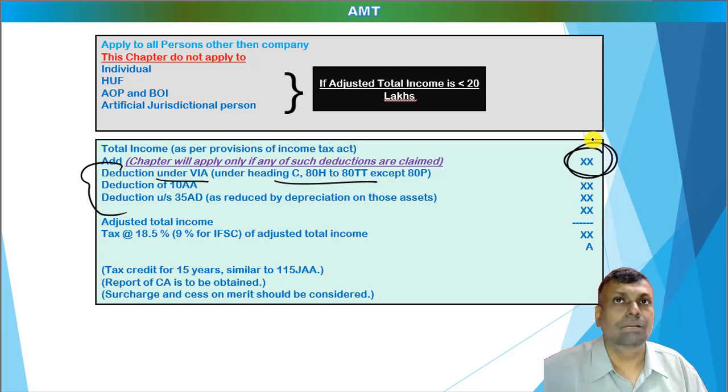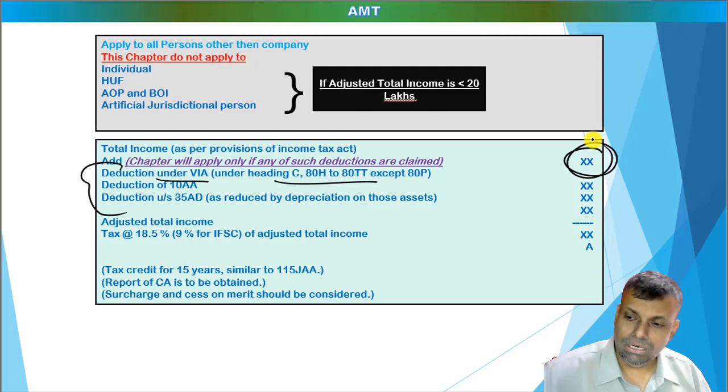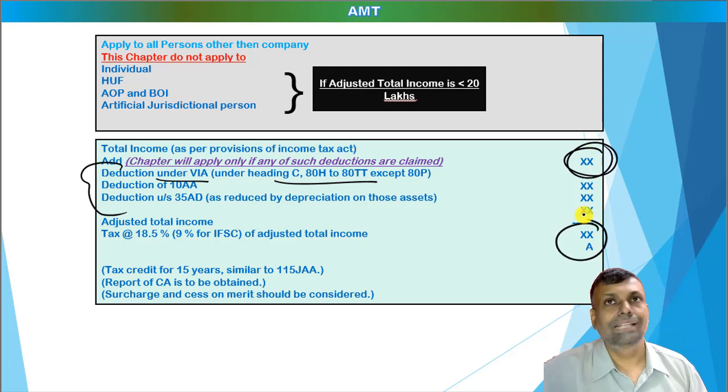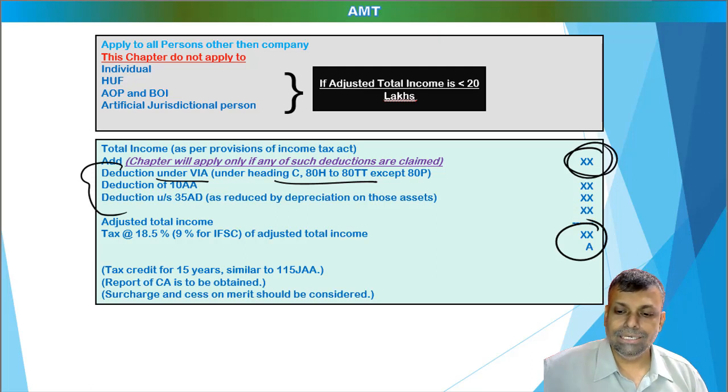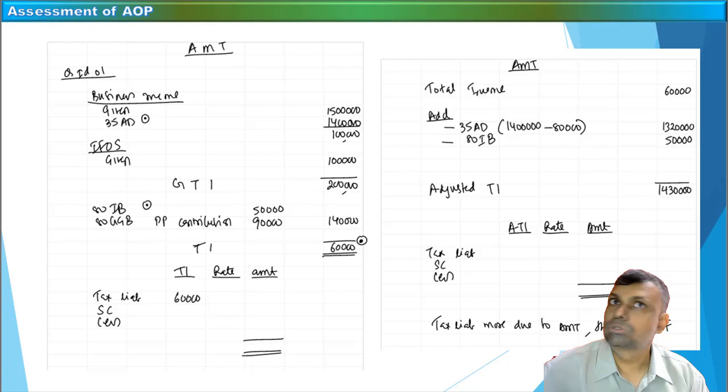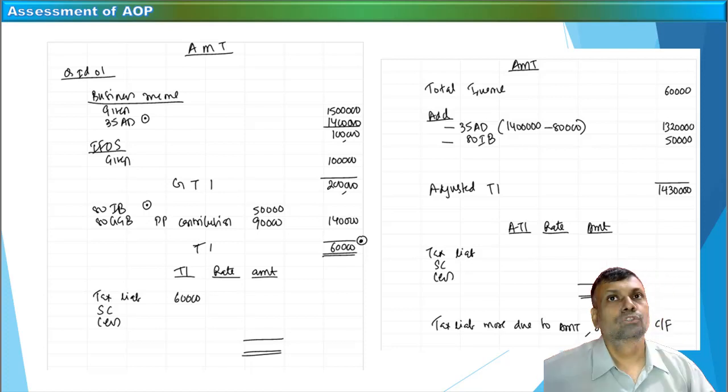So what you do is start with the total income, add that particular figure, then do the tax liability on the AMT. The tax liability working is very similar to MAT in that situation. You multiply by the rates and get the amount of the AMT. The other mechanism is almost the same. Like MAT is minimum alternate tax, this is alternate minimum tax. So your tax credit, tax calculations, and comparison with the normal tax liability all remain the same.